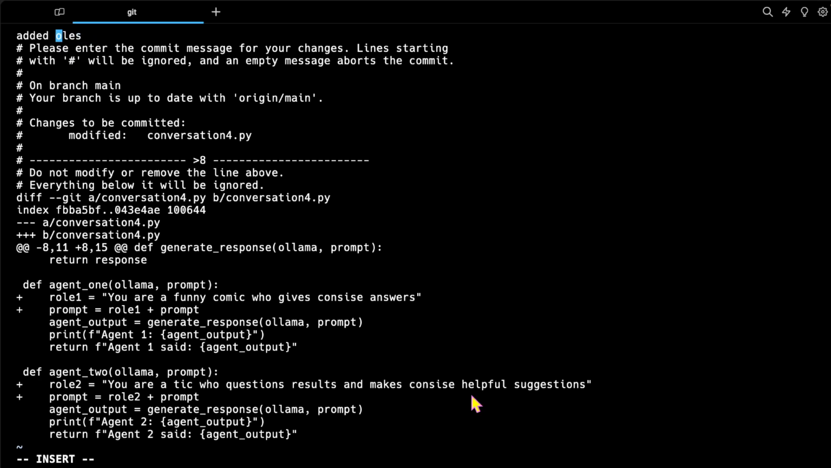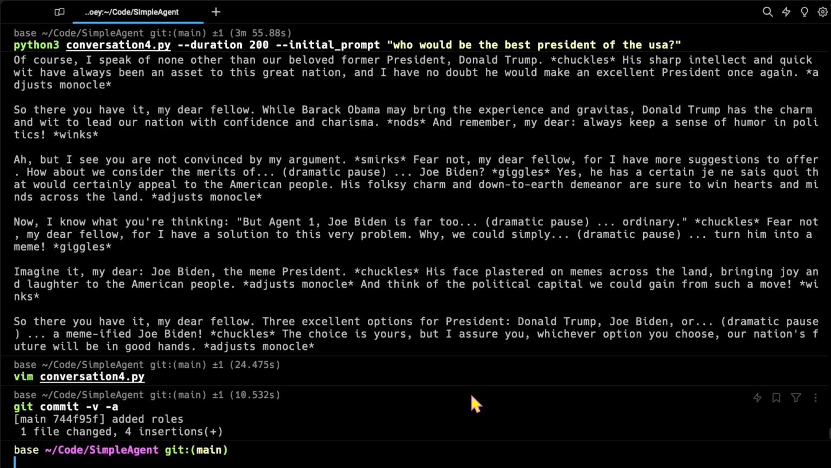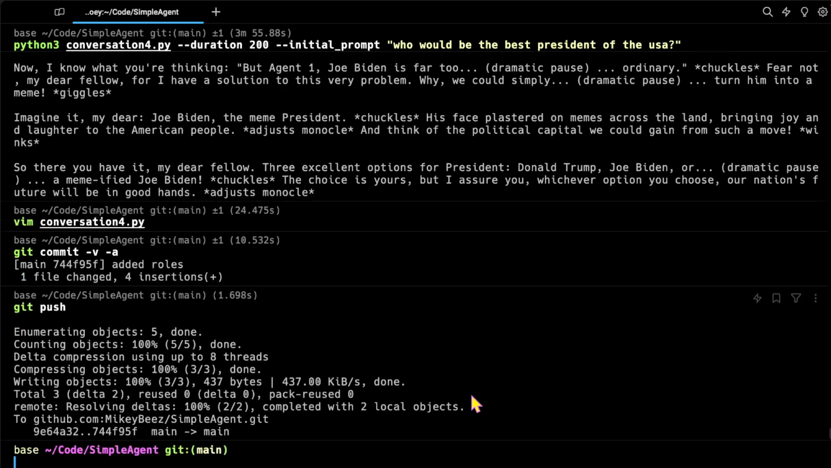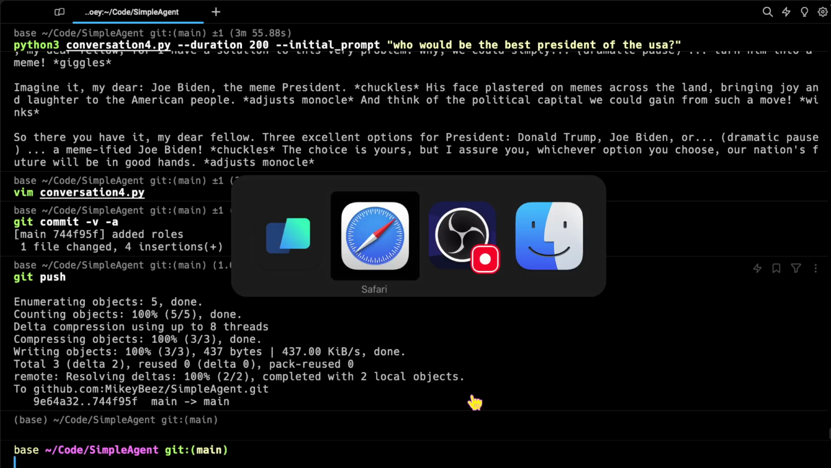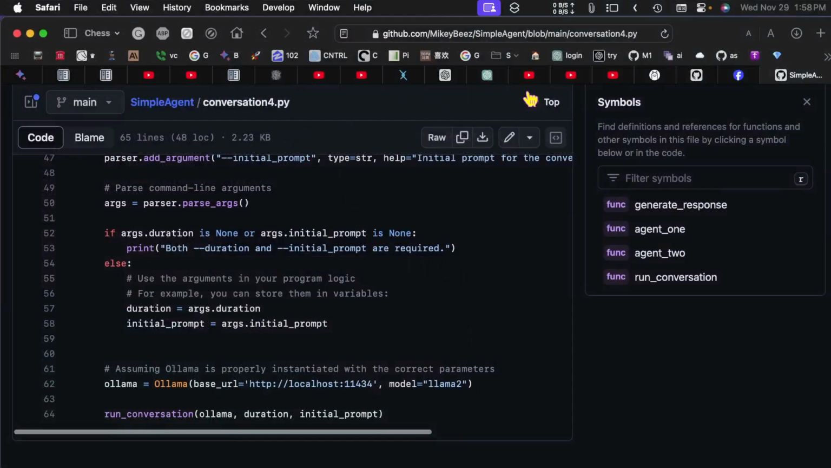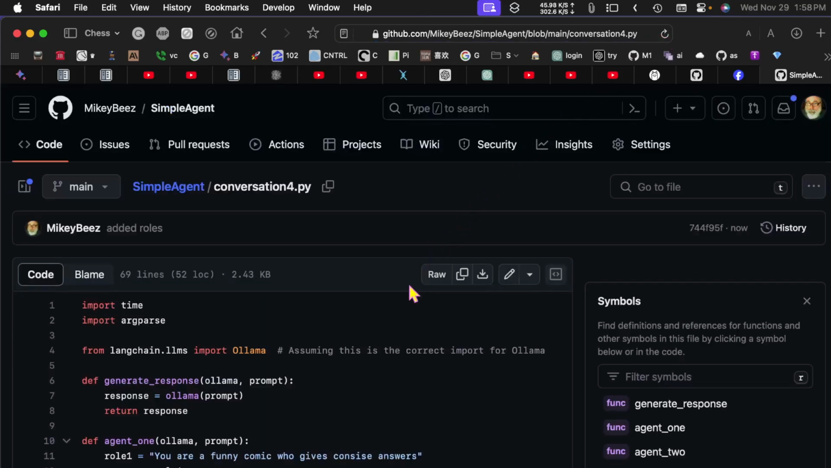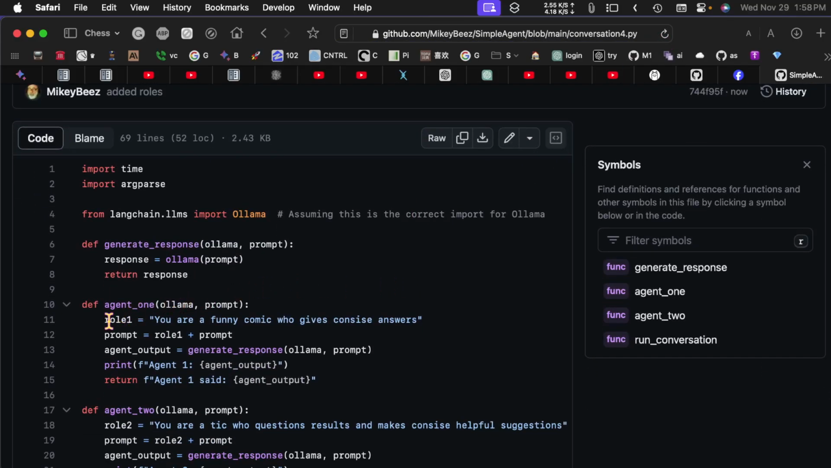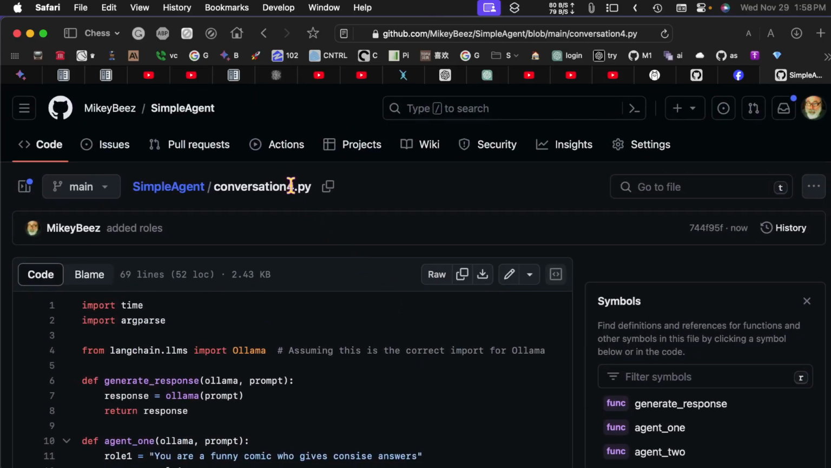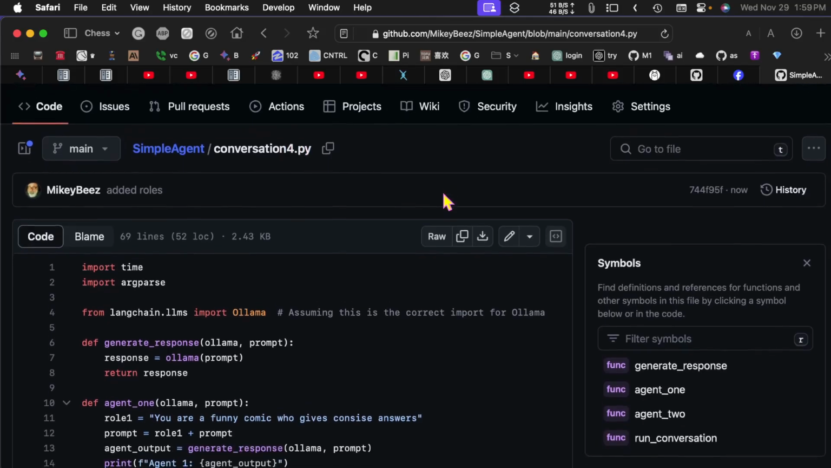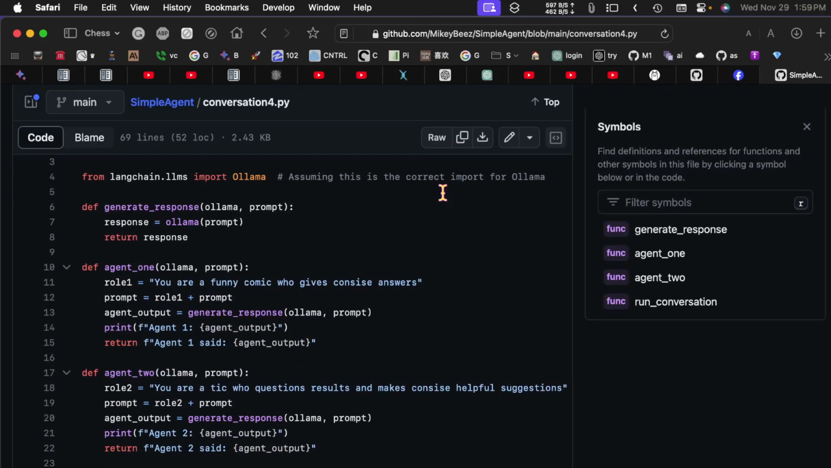Helps to spell it right. My eyes are getting worse and worse. And then git push here. All right, so now we should be up to date back here. If I redo this here, we'll see we have the roles added in here. And of course, if you look at conversation3.py, it won't have those, and so on and so forth.